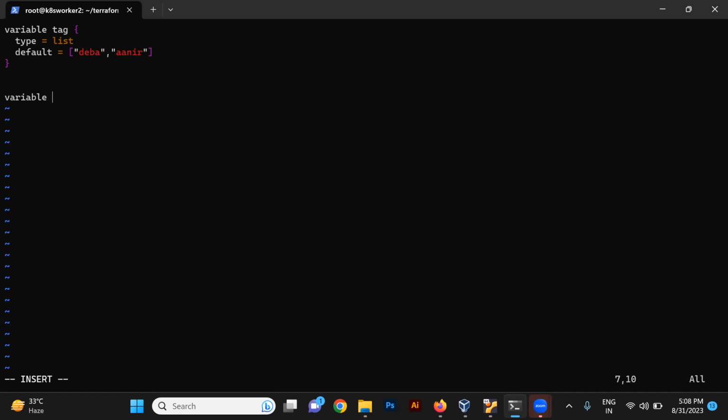Let's again define a variable, let's call it age, and provide its type as map, with a default value here.